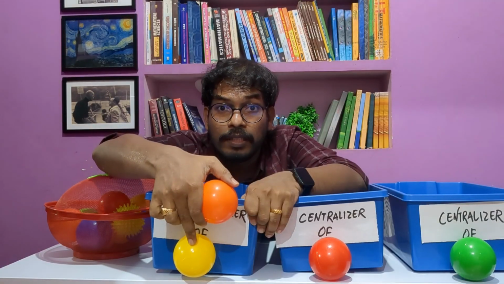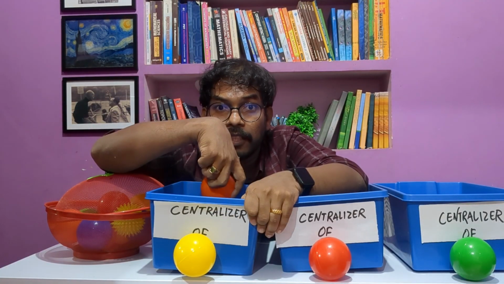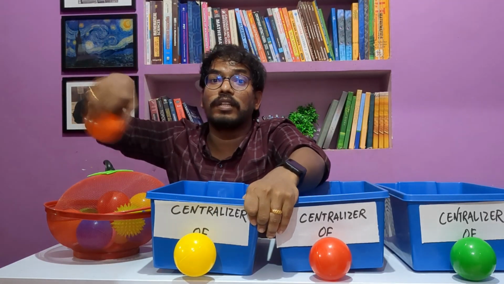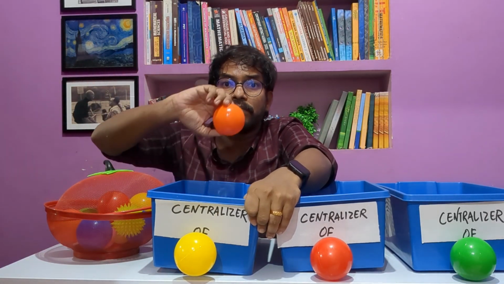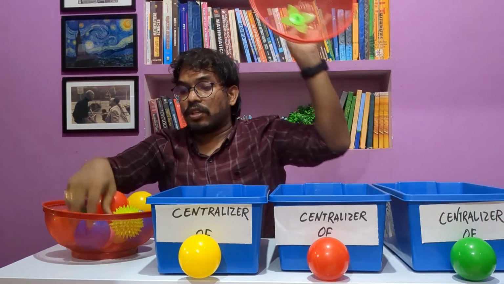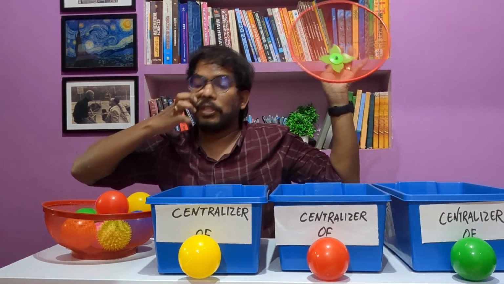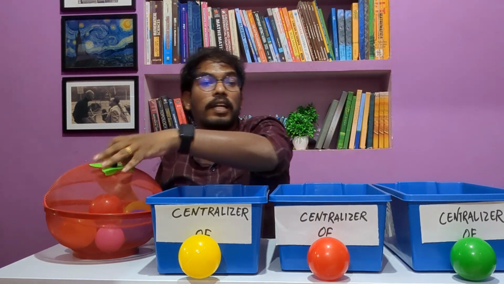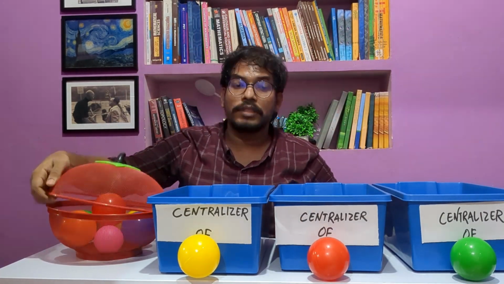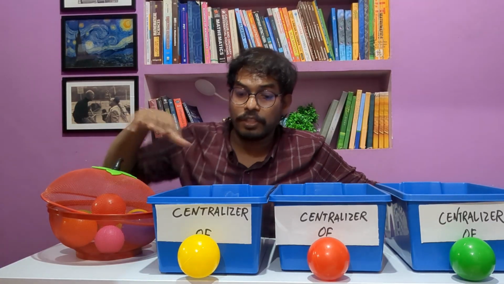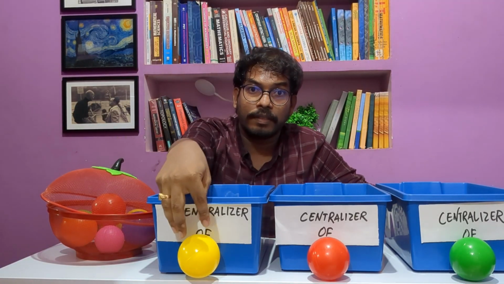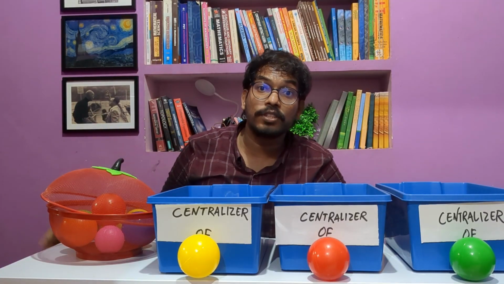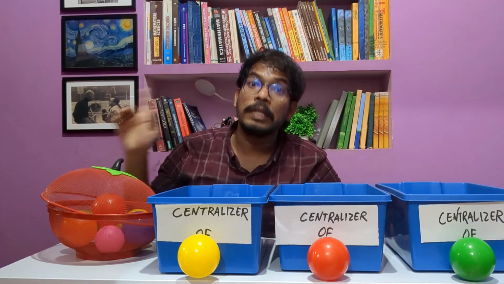For centralizer of this one, an element will remain in this set if it commutes with this element. And it need not commute with any other element. It may commute, it may not. So if this also commutes with this one, then put this one also here. And if this element commutes with this one, put this one into here. So we have centralizer of elements. Centralizer of an element is the set of all those elements which commute with that element. It need not commute with anything else of the group. So we have centralizer of each element and center of a group.